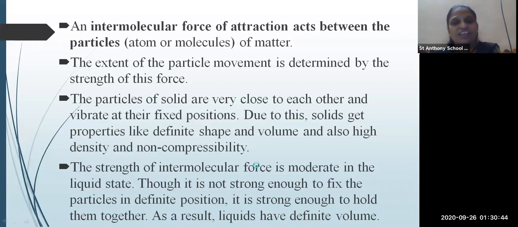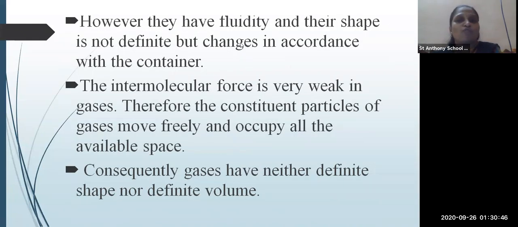So liquid has definite volume. As you know, liquid is a fluid, having the property of fluidity. Fluidity means it can change its shape according to the container.